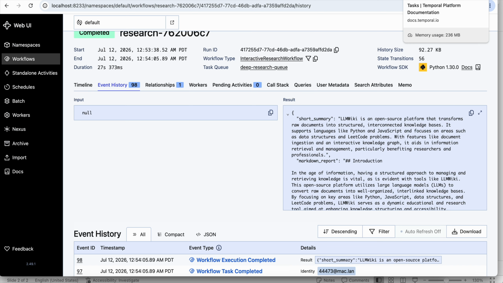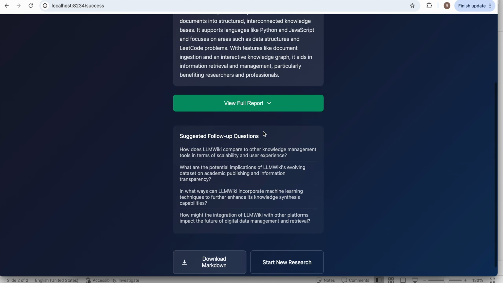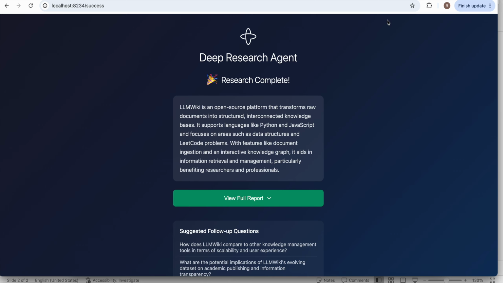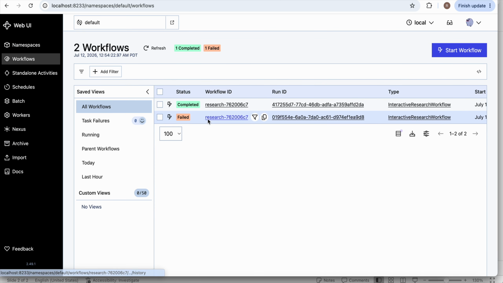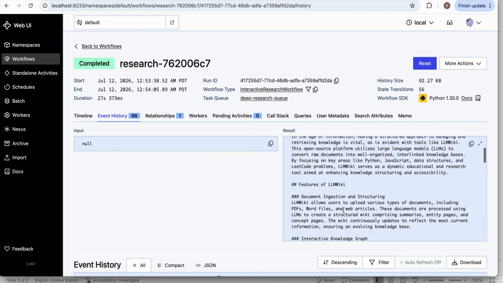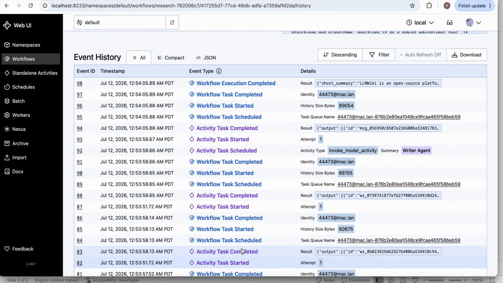If I go back to my UI now, I should be able to see the research report. So what happened is, the first time it failed, then I reset it with the new key, and it was able to start from where it failed and gave me the answer. So this is a very simple example of how Temporal enables durable execution. That's all I wanted to show as part of this demonstration. Thank you.